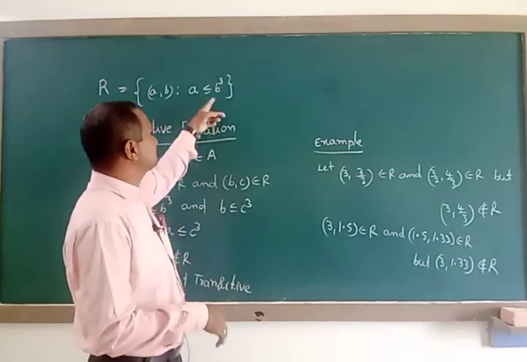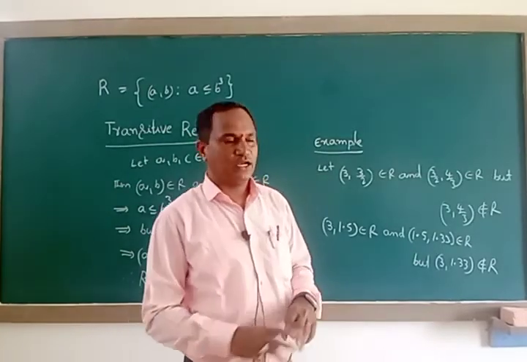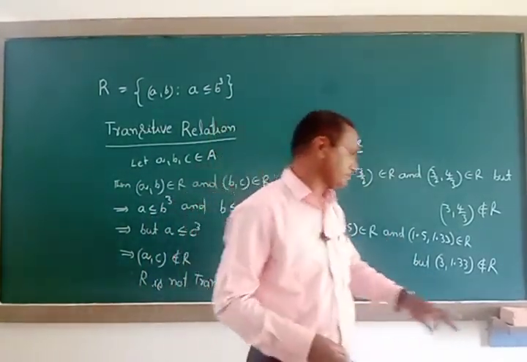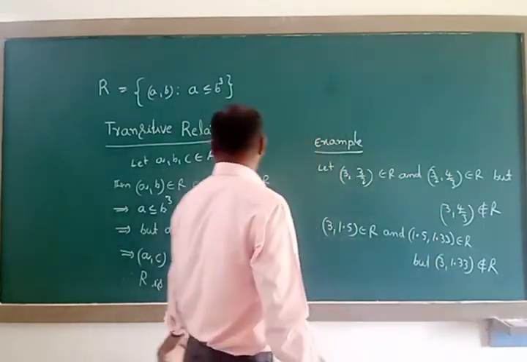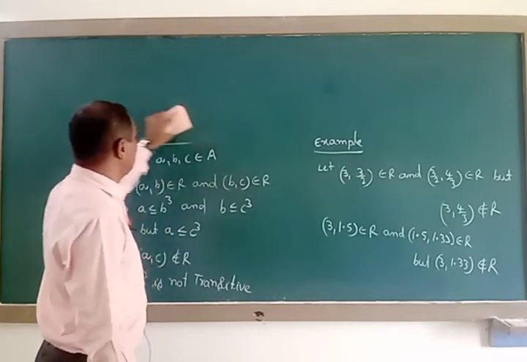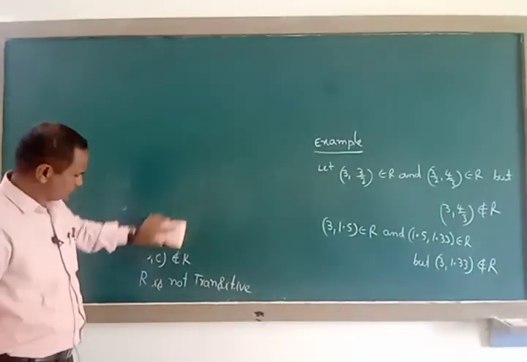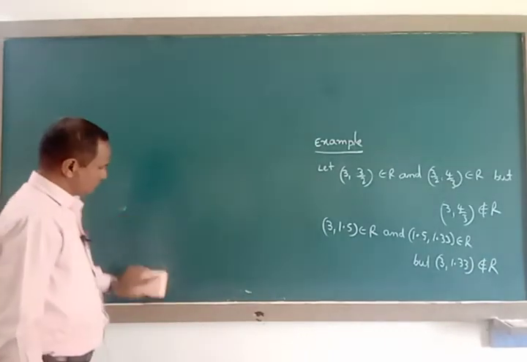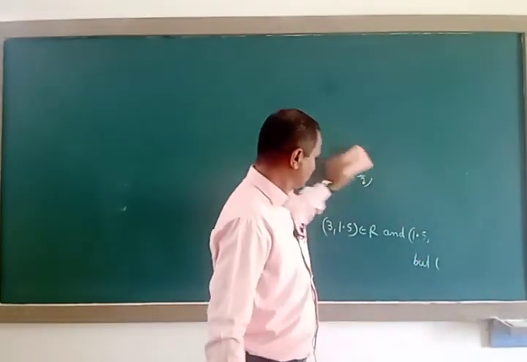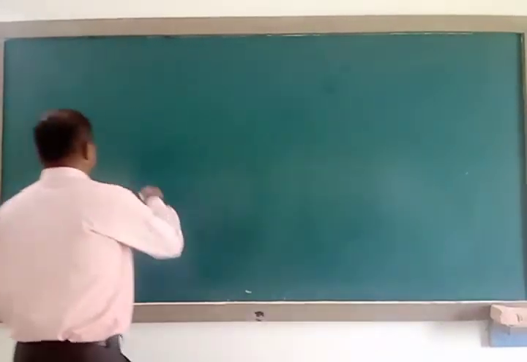And before that, A less than or equal to B square also I told, not forming reflexive and not forming symmetric and not forming transitive relation. That's why, based on these three questions, we can give one important point under the note here. Note means like this.